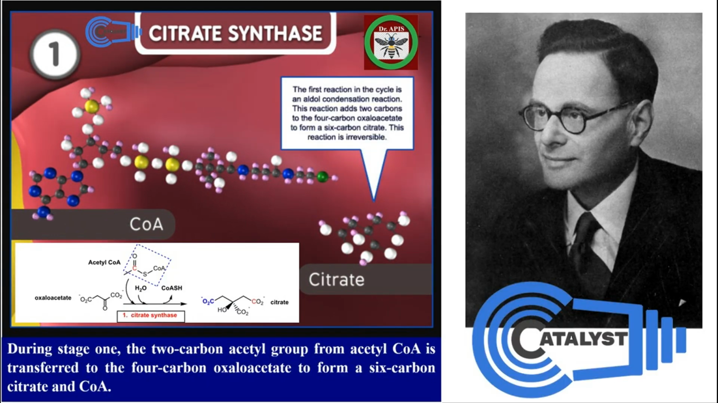In the first step of cycle, the citrate synthetase enzyme helps transfer the 2 carbon acetyl group from acetyl-CoA to the 4 carbon acceptor compound oxaloacetate to form a 6 carbon compound, the citrate. The type of this reaction is the aldol condensation reaction and it is irreversible. This reaction extends 4 carbon compound oxaloacetate to 6 carbon compound citrate.